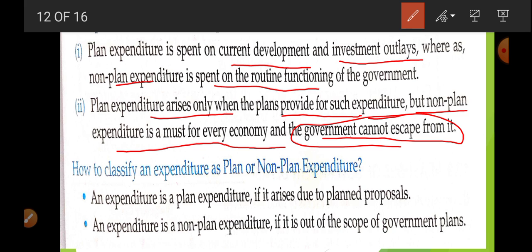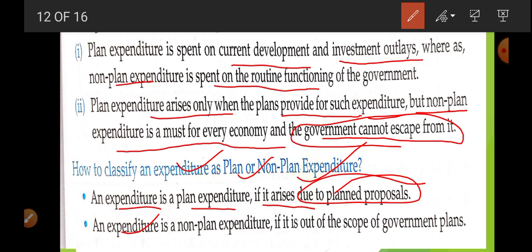Okay, how to classify any expenditure as plan or non-plan? An expenditure is a plan expenditure if it arises due to the plan proposal. An expenditure is non-plan expenditure if it is out of the scope of the government plan. So if it is mentioned in the 5-year plan, this is plan expenditure. If it is not mentioned, this is non-plan. Okay.